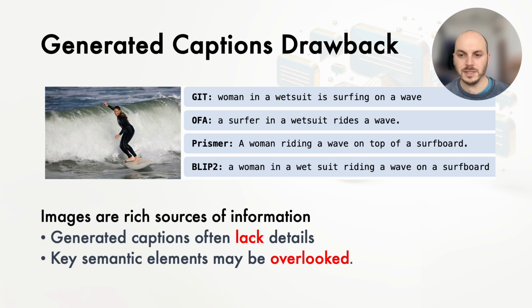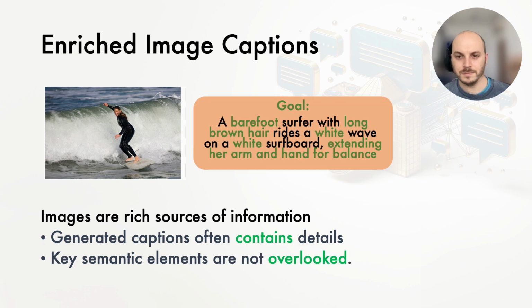For example, for this image, all leading models generate variations of a concise general caption of a person surfing a wave. In this work, we would like the model to produce additional details such as the surfer being barefoot, her long brown hair, the color of the surfboard, and that she extends her arm for balance, all while maintaining a natural and coherent caption.